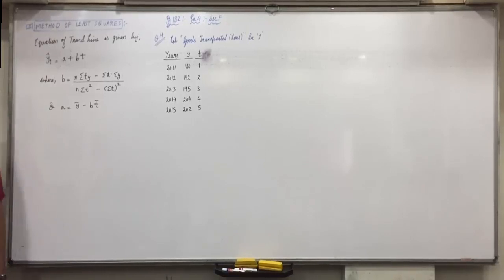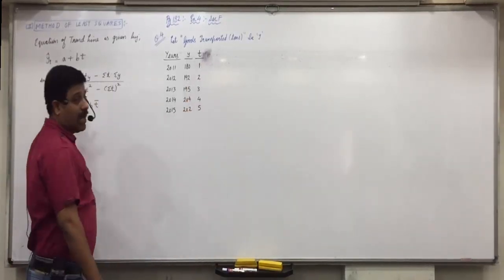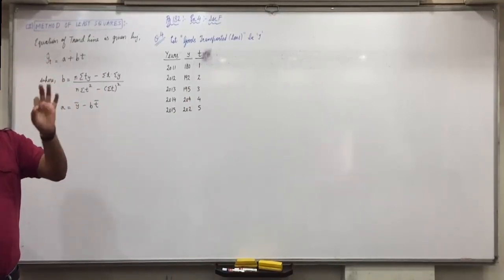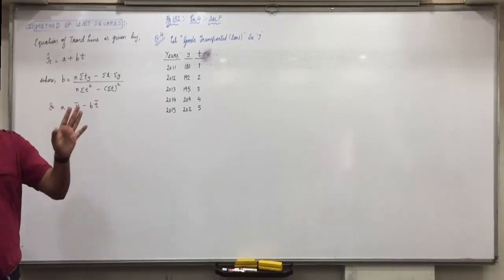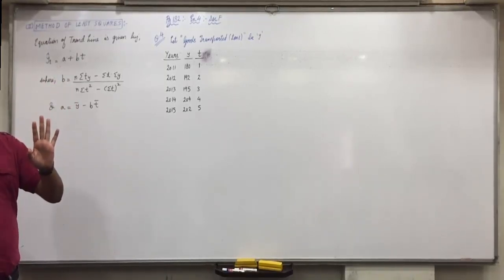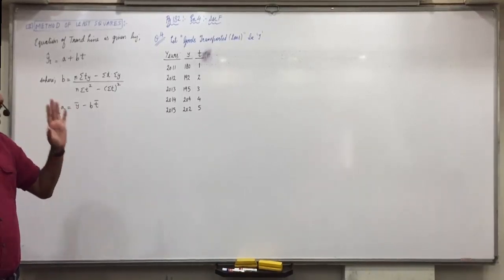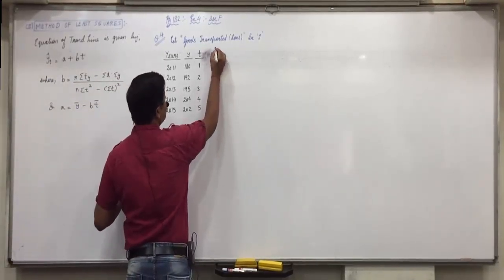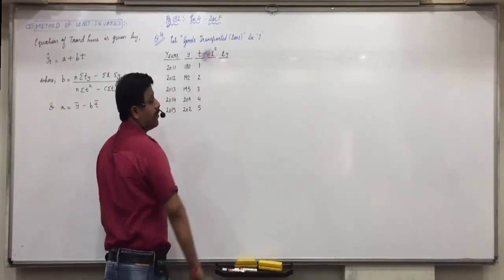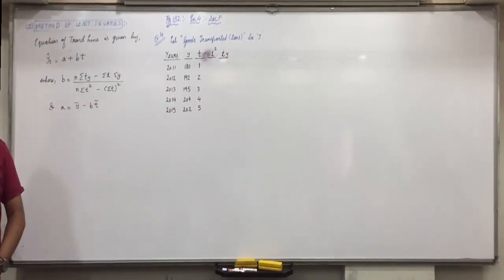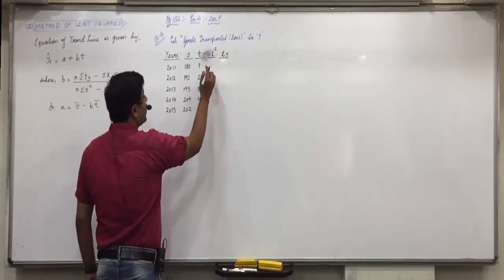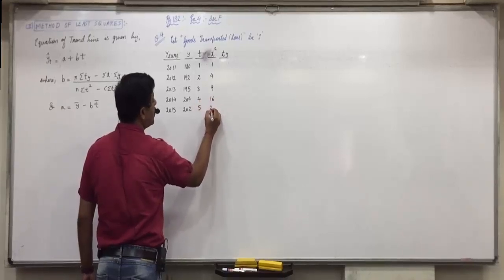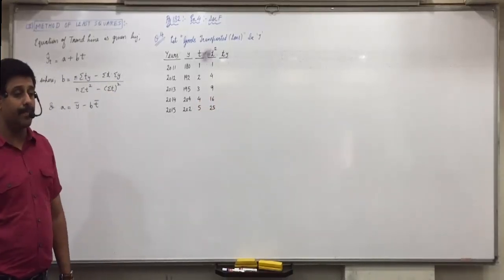Any doubts with this? Now, as per the formula, we used to make 3 workings, in fact 2 workings in the regression chapter: x square and xy. Y square was not obtained in regression until coefficient of determination was asked. So in this chapter also only 2 workings are required, t square and ty. Understood this everyone? Any doubts with that? So t square: 1 square is 1, 2 square is 4, 3 square is 9, 4 square is 16, 5 square is 25. Any doubt with this?